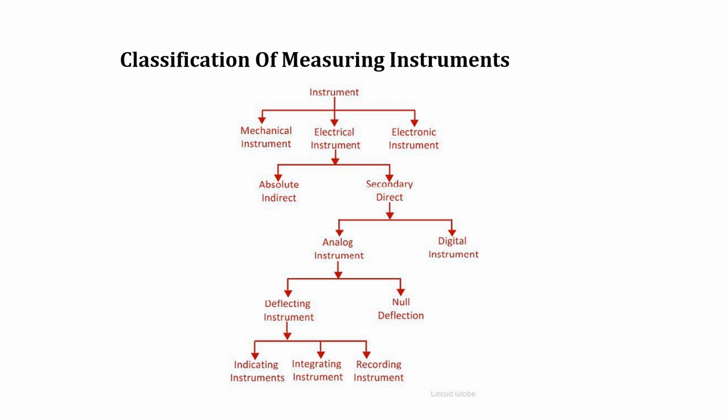Then move on to the classification of measurement systems. Instruments are classified under three types. First is mechanical, second electrical, then electronic. Here we are going to study electrical instruments. The types of electrical instruments are absolute, indirect and secondary direct. Secondary direct has two types: analog instrument and digital instrument. Under analog instruments we have two types: deflection instrument and null deflection. Under deflection instruments, we have three parts: indicating instruments, integrating instruments and recording instruments.